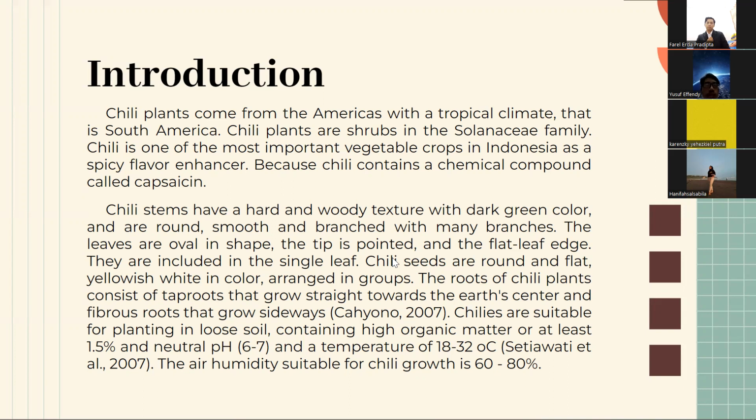Chilies are suitable for planting in loose soil containing high organic matter of at least 1.5% and neutral pH around 6 to 7, and a temperature of around 18 to 32 degrees Celsius. The air humidity suitable for chili growth is around 60 to 80%.